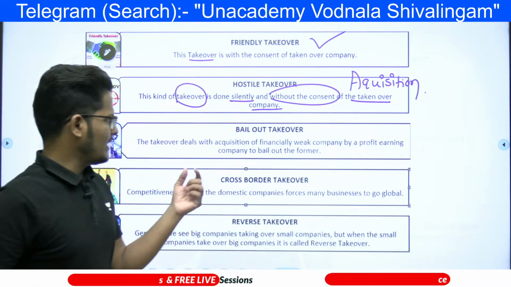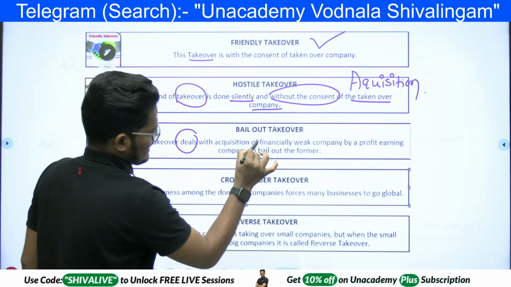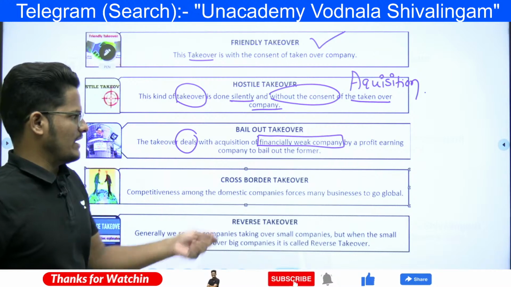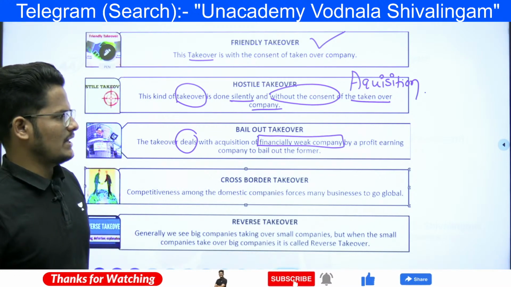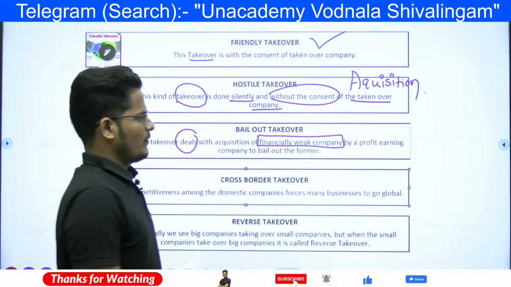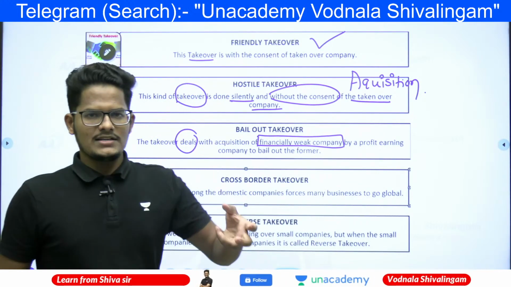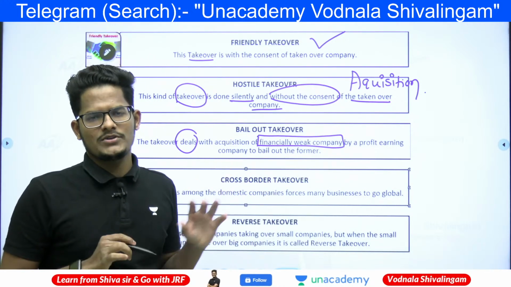Right. Bailout takeover is a takeover that deals with a financially weak company. Acquisition of a financially weak company by a profit-earning company is called a bailout takeover. Means a financially weak entity will be there, and another company is simply taking an opportunity.